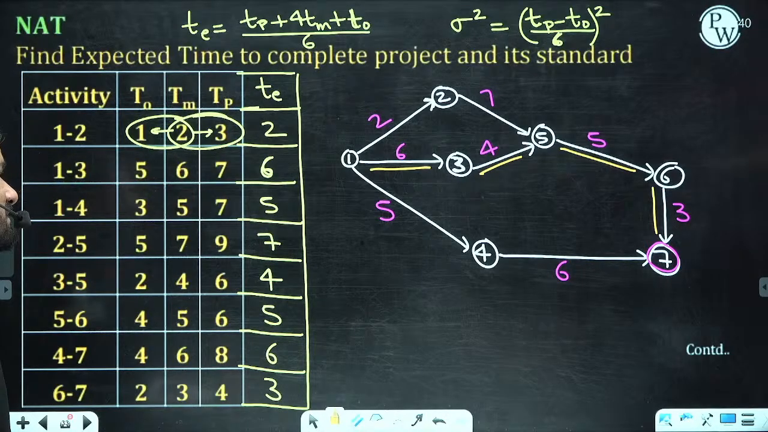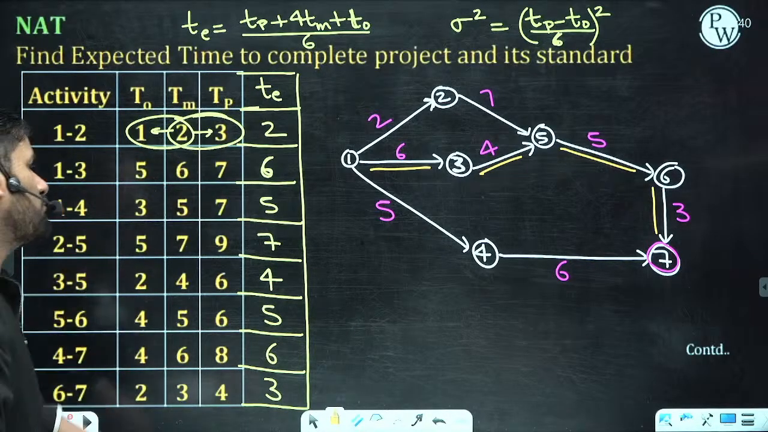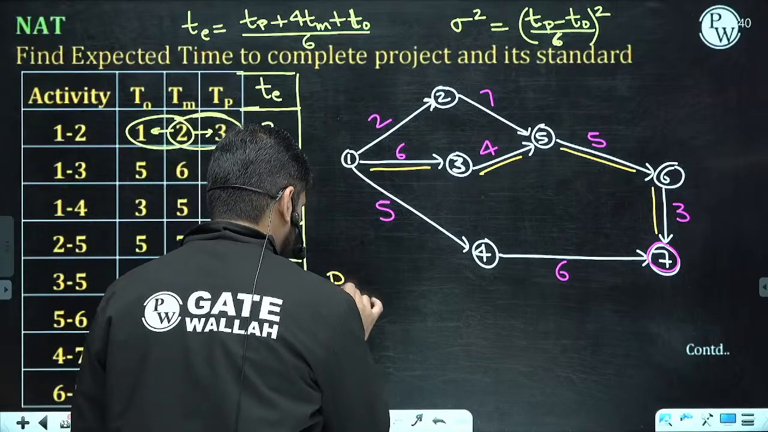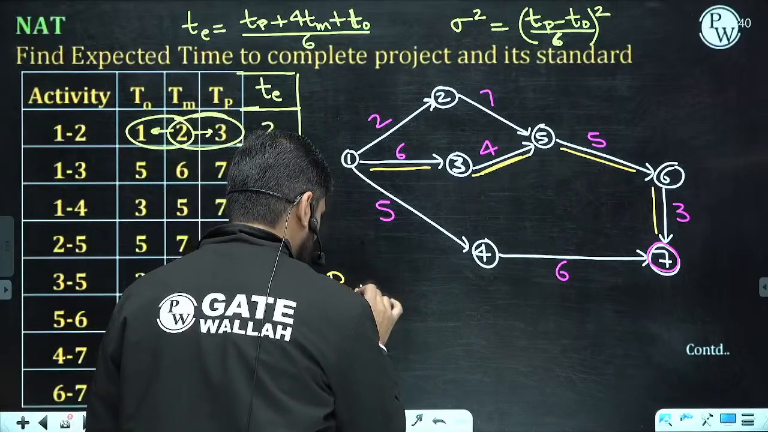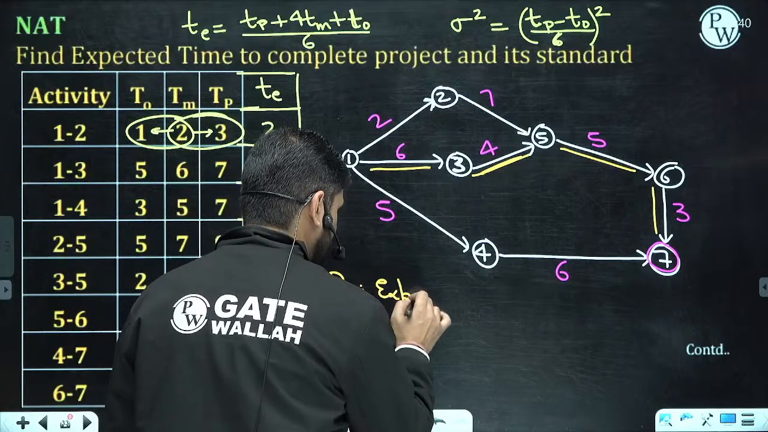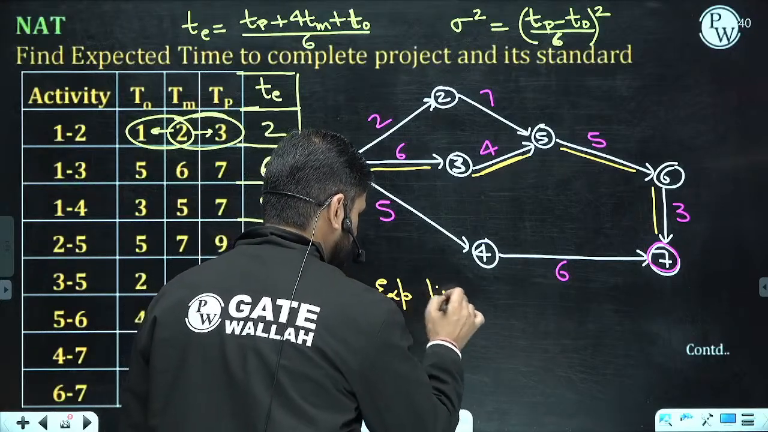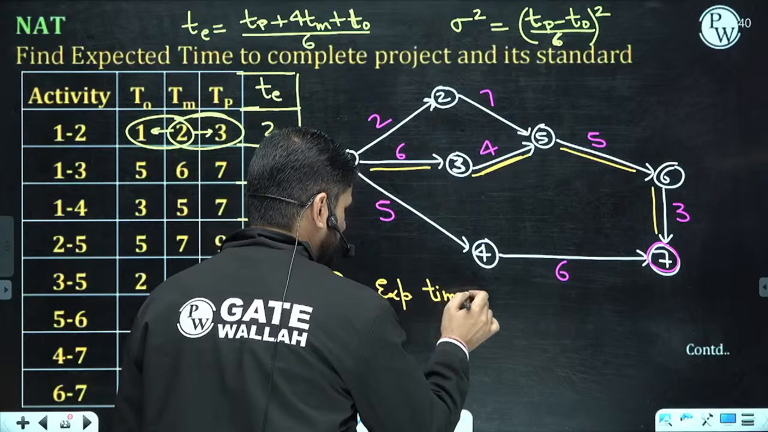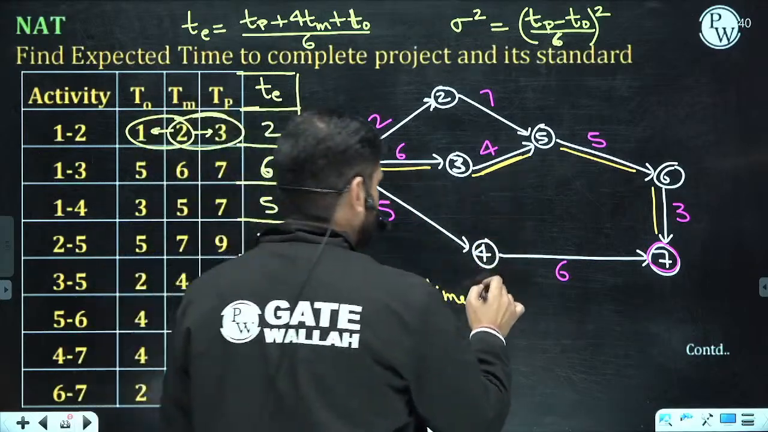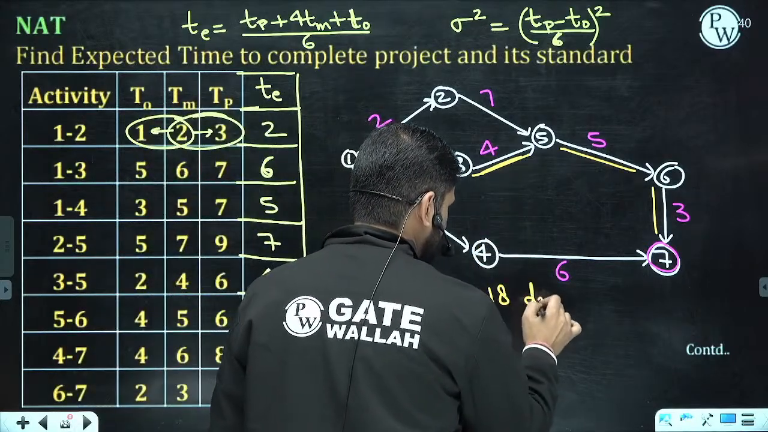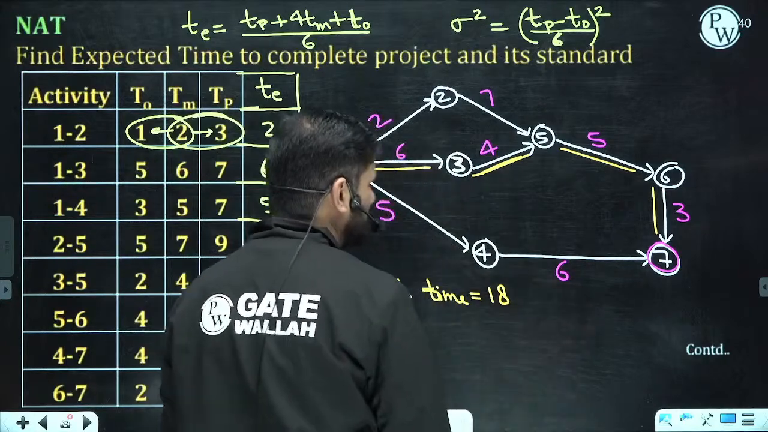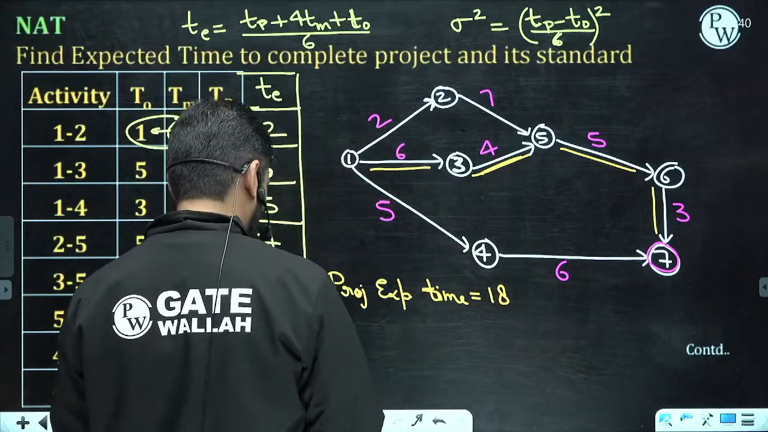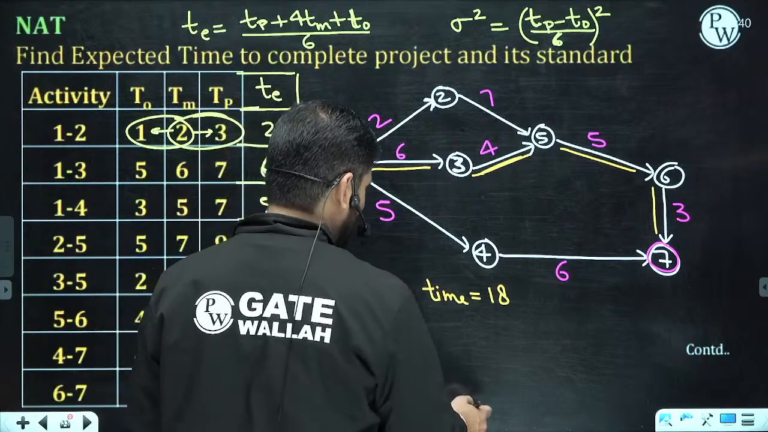So if you check, this is the critical path, so definitely the expected time to complete the project. Project expected time to complete. This is 10 and 18. This is 18 days. 18 days. Where did the days go? It's magic.